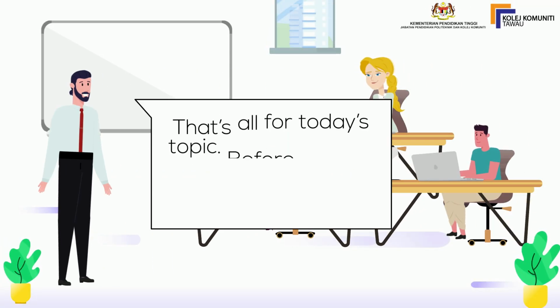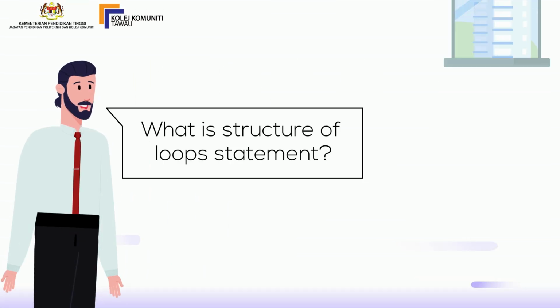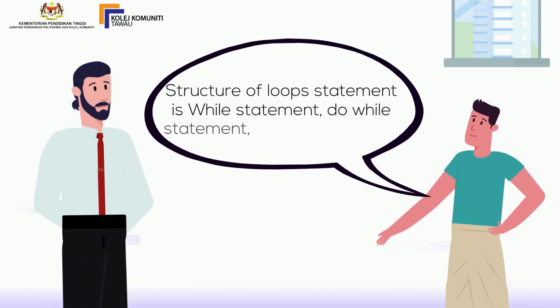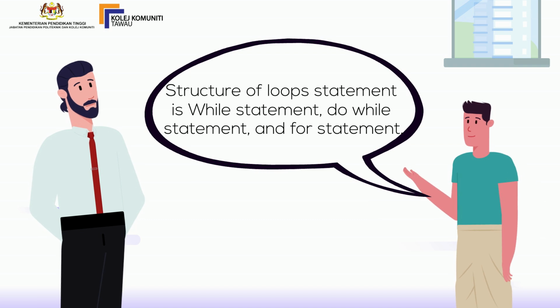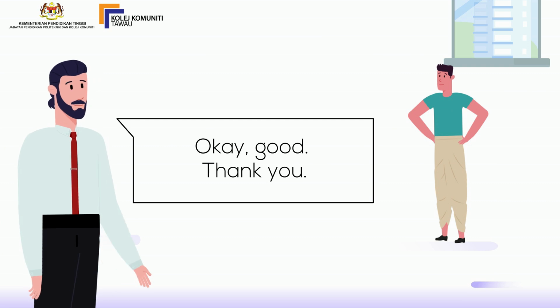That's all for today's topic. Before we end the class, I have a few questions. What is the structure of loop statement? The structure of loop statement is while statement, do while statement, and for statement. Okay, good. Thank you. Next question.